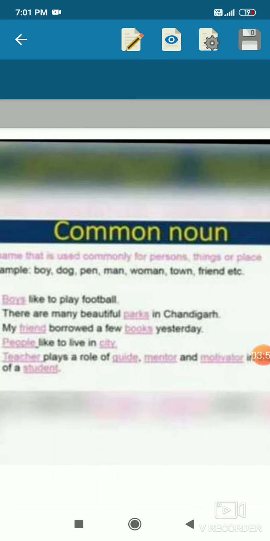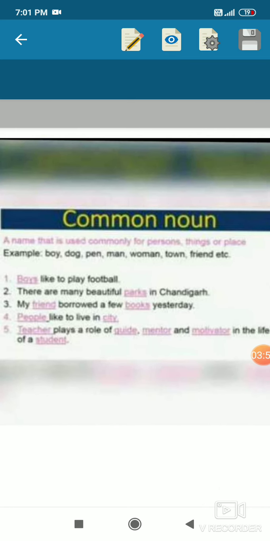Second one is common noun. The name that is used commonly for persons, things, or places is known as common noun, like boy, dog, pen, man, women, town, friend, etc. Boys like to play football. Here boys is a common noun. We do not know which boys we are talking about. Do they belong to our school or do they belong to our community? Which boys, we don't know. We do not have any particularity about them. So it is known as common noun.